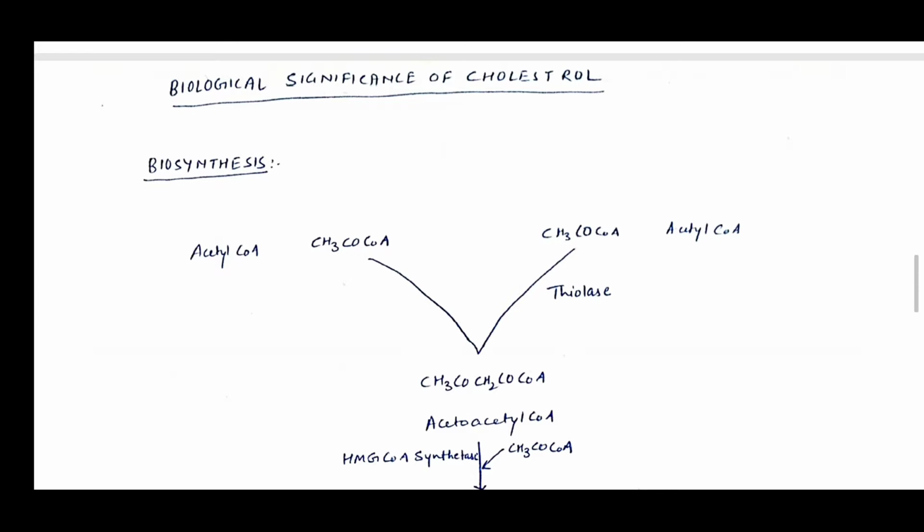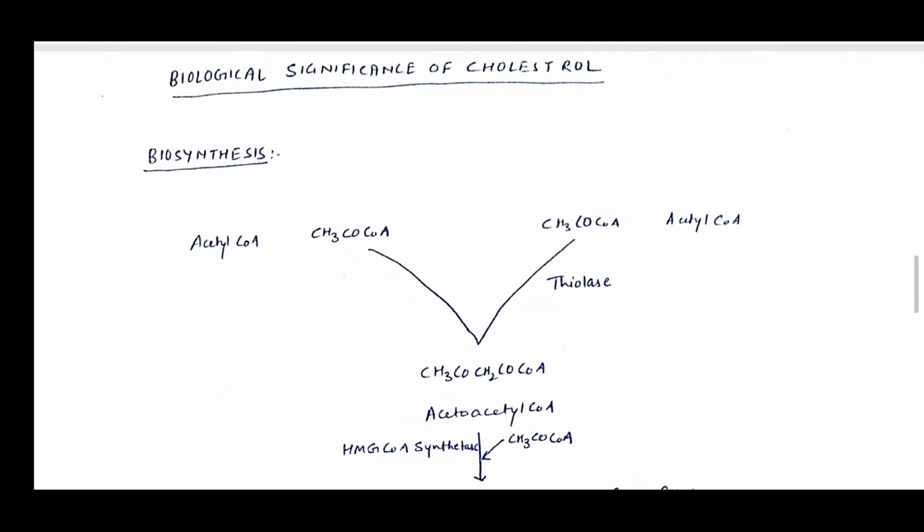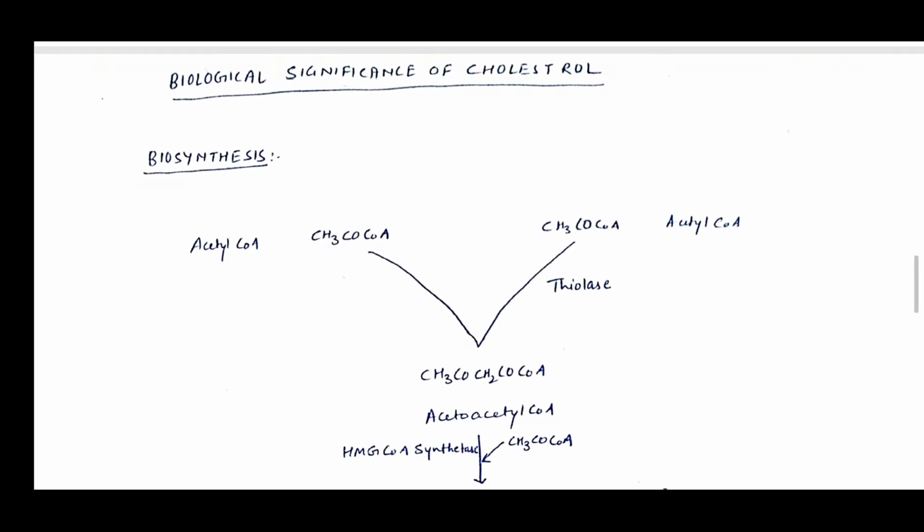Now, how is it obtained? What is the source of cholesterol? Cholesterol is a major sterol occurring in the brain, spinal cord, nervous tissue, adrenal gland, gallstone, fish liver oil, and eggs of animals. Since it is found in all animal cells, it is in animal based food, so it is referred to as animal sterol.